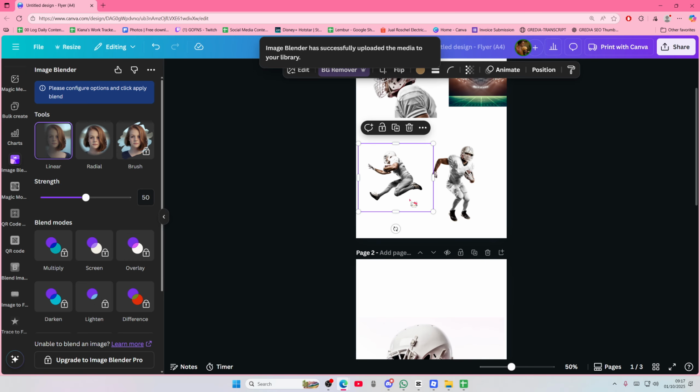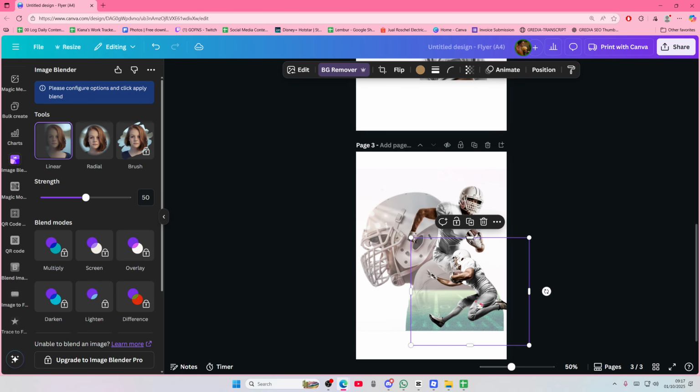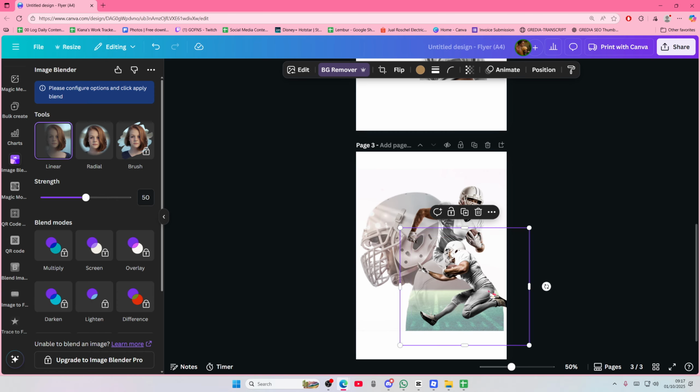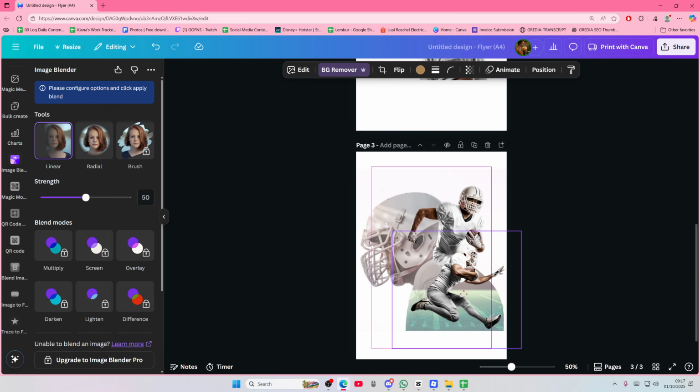Then I'm just going to select this image and place it on top of that, like here. Or you can flip it this way. It's up to you.